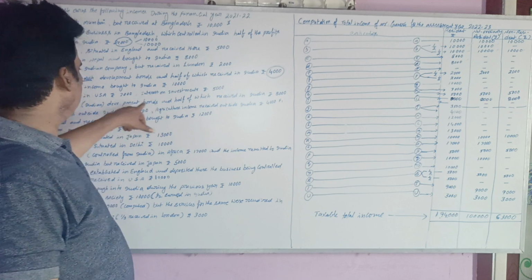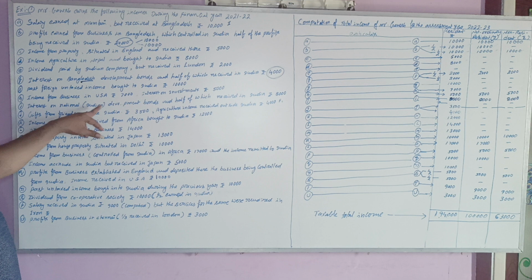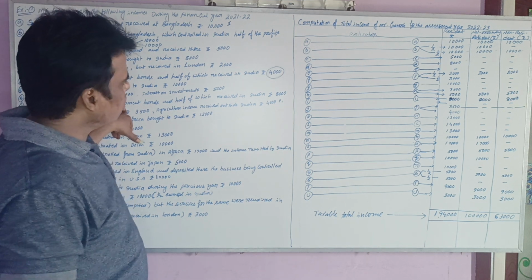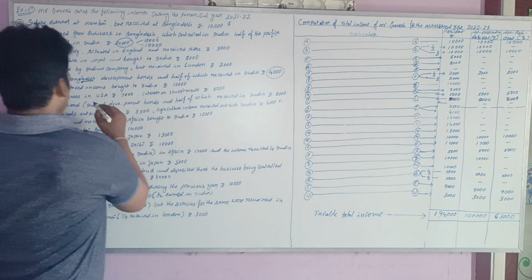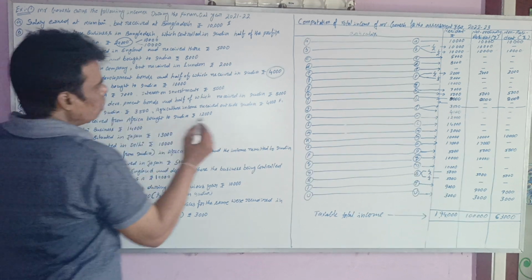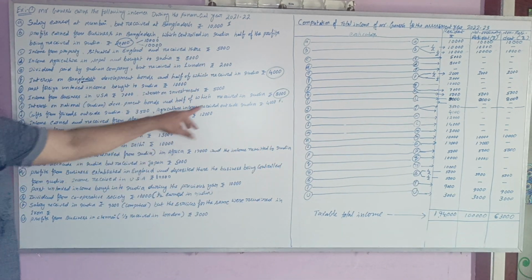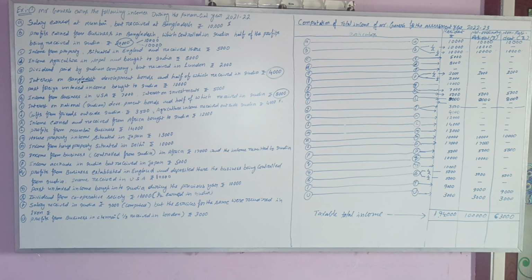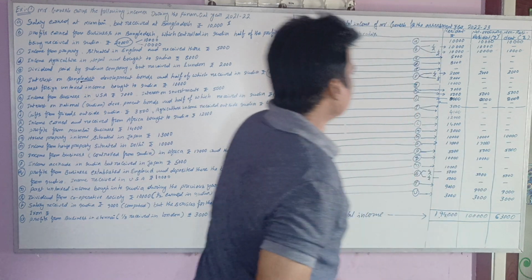The income is generated from national development bonds in India, that's why the total 8,000 is earned in India. Half is received in India and the remaining half is received in a foreign country. So both are treated as Indian income.